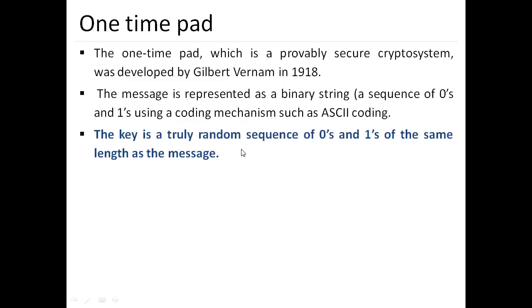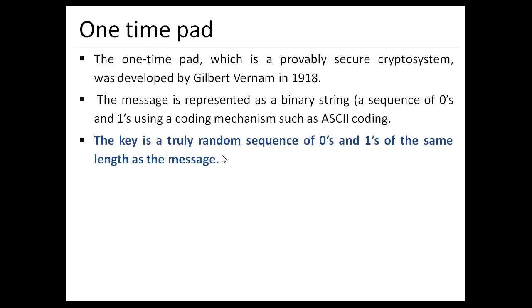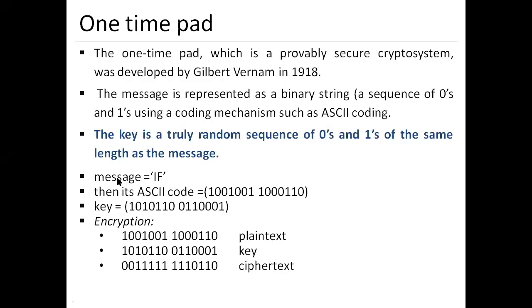The key is a truly random sequence of zeros and ones of the same length as the message. If we take a length of 10, and our plain text is just 5 characters, the rest of the 5 characters will have to be added as well. We'll have to convert each and every character into binary form, and then add zeros over the remaining number of characters. The key will be there as well. We'll see that example.